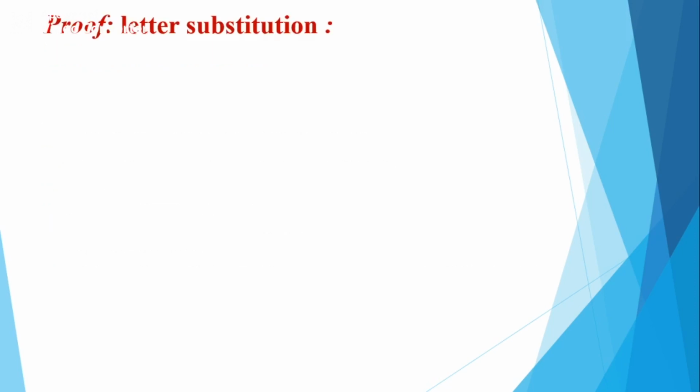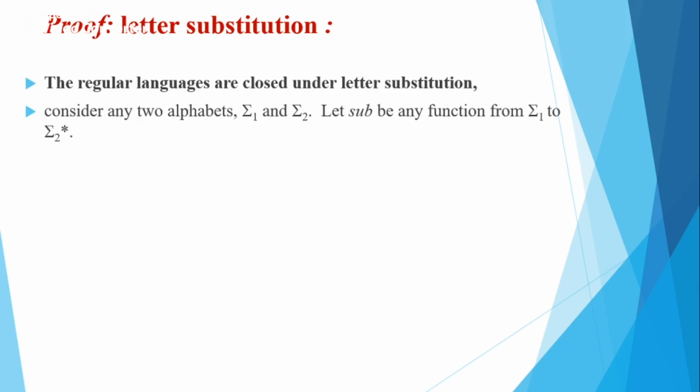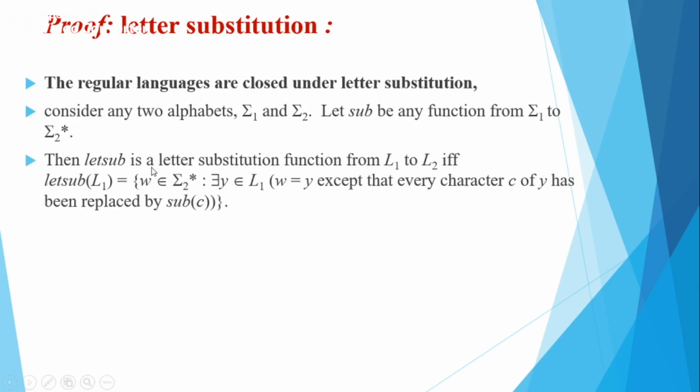Next is letter substitution. You can say that letter substitution is closed. Consider any two alphabets sigma 1 and sigma 2. Let sub be any function from sigma 1 to sigma 2 star. Then letter substitution from L1 to L2 is defined such that the letter substitution of L1 equals the set of W belonging to sigma 2 star such that there exists Y belonging to L1, and W equals Y, except that every character C of Y has been replaced by its substitution.